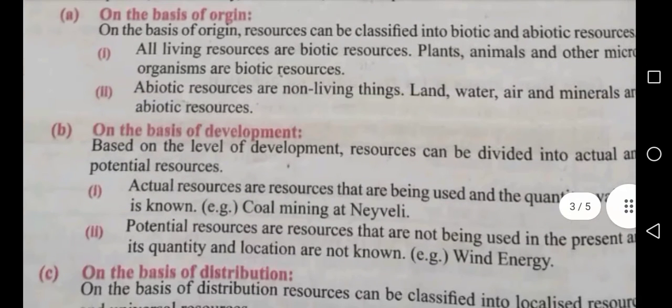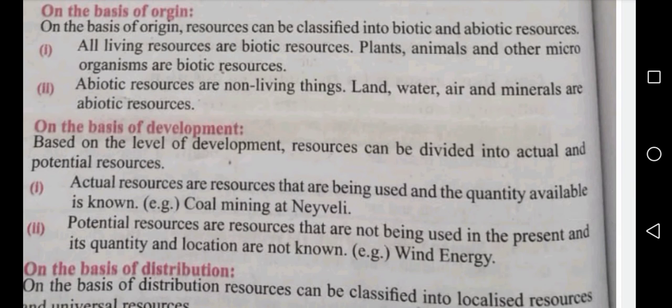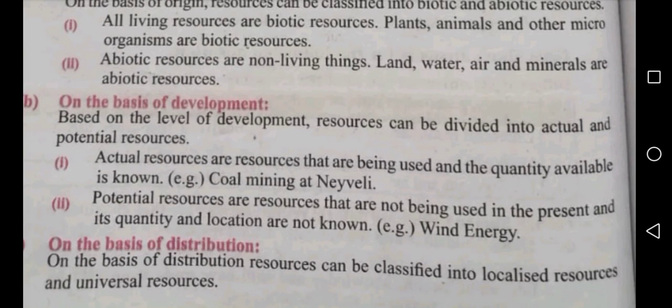Second point, on the basis of development. Based on the level of development, resources can be divided into actual and potential resources. Actual resources are resources that are being used and the quantity available is known. Example, coal mining at Neyveli. Potential resources are resources that are not being used at present and whose quantity and location are not known. Example, wind energy.